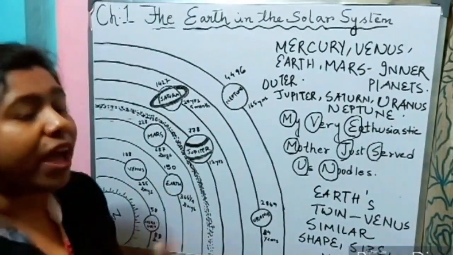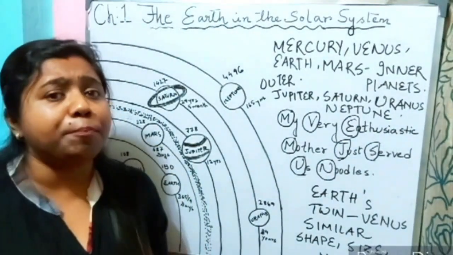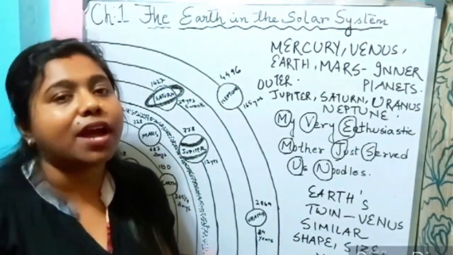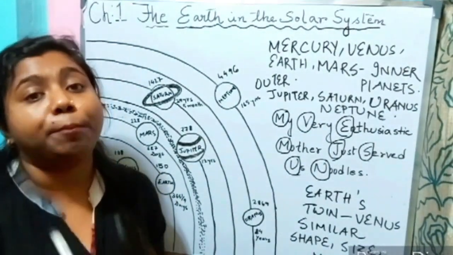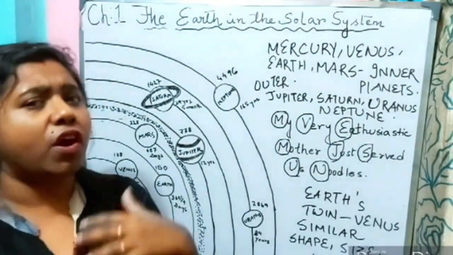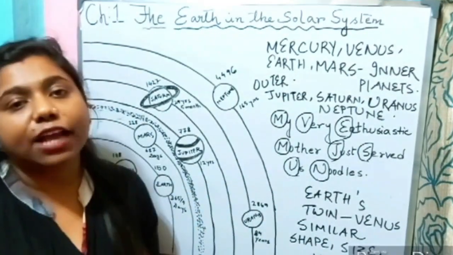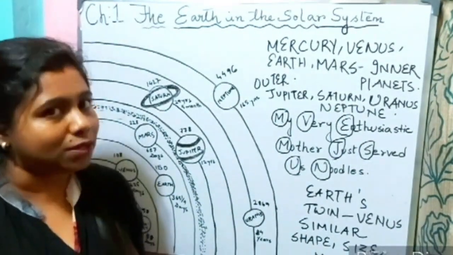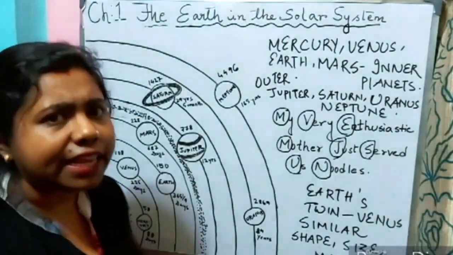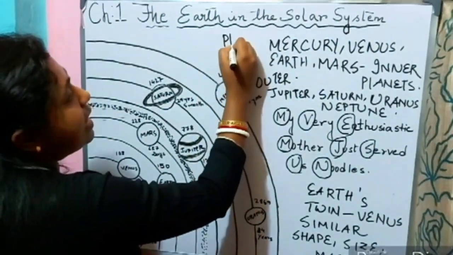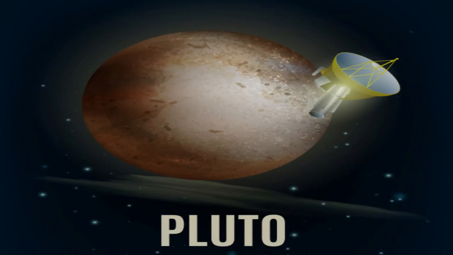Now let us move ahead to a very important planet which is now not regarded as a planet, but once it was actually called a planet. I hope you have heard from your parents that there were actually 9 planets in our solar system, but now there are only 8 planets. So which is the 9th planet? Pluto was the 9th planet, but now it is not considered a planet.